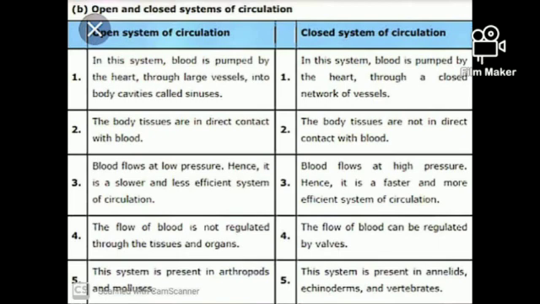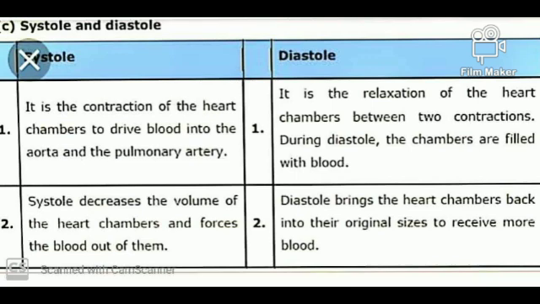In the open system, the blood flows at low pressure, hence it is a slower and less efficient system of circulation. In the closed system, blood flows at high pressure, hence it is a faster and more efficient system. In the open system, blood flow is not regulated through the tissues and organs. In the closed system, the flow of blood can be regulated by valves. The open system is present in arthropods and molluscs. The closed system is present in annelids, echinoderms and vertebrates.